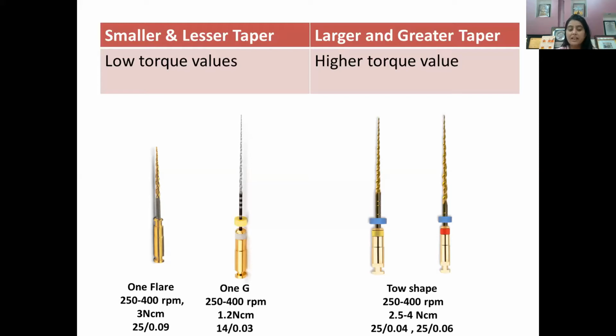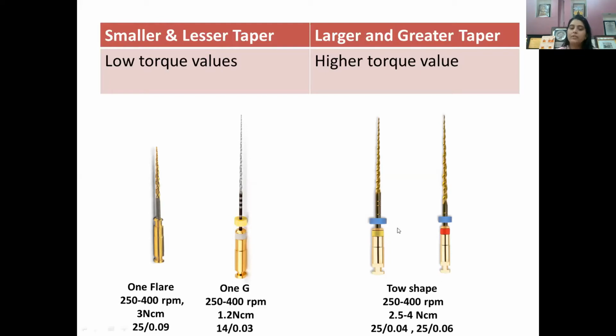Okay. Second, One Flare is basically used to enlarge the orifice, so you require more force because there are no curvatures, there are no complex anatomies in the coronal third of the root canal, so you can use a larger torque also. But 1G is used to establish a glide path. So you require a very low torque, very little rotational force, so that your file can move easily inside the complex root canal anatomical structures.